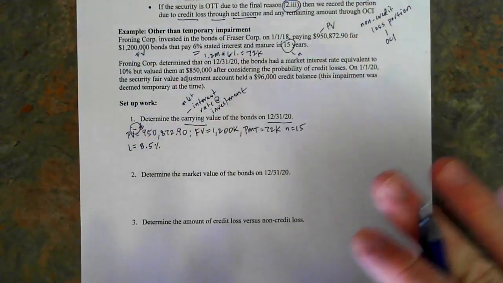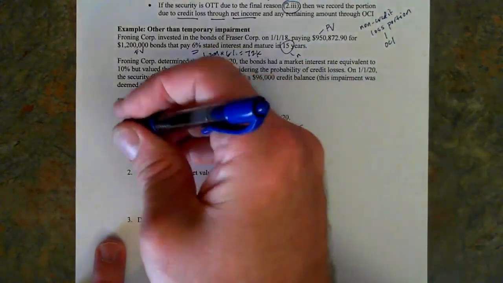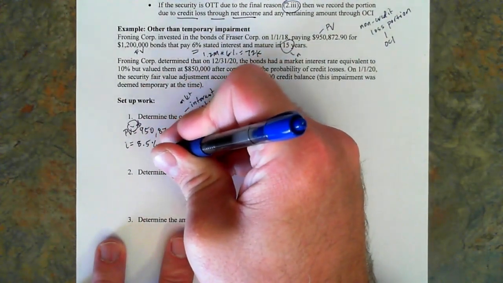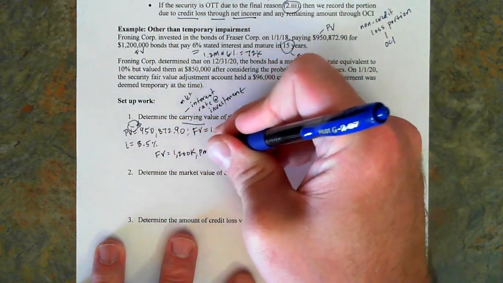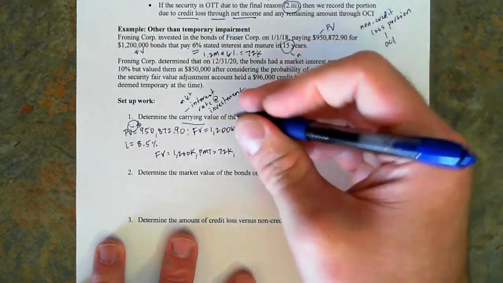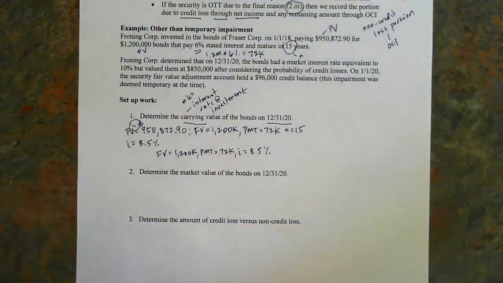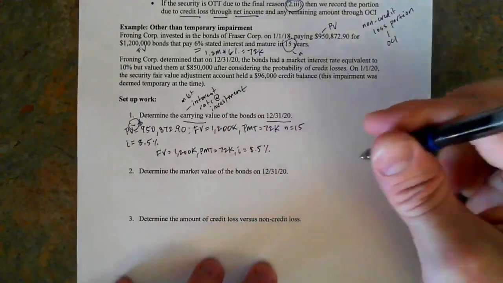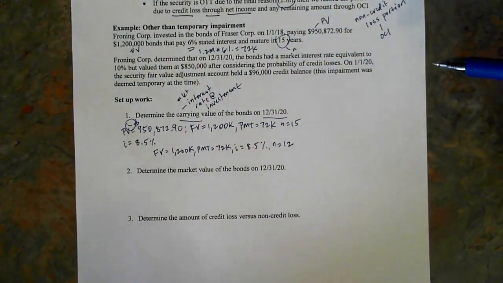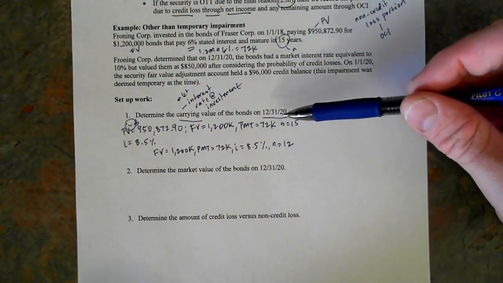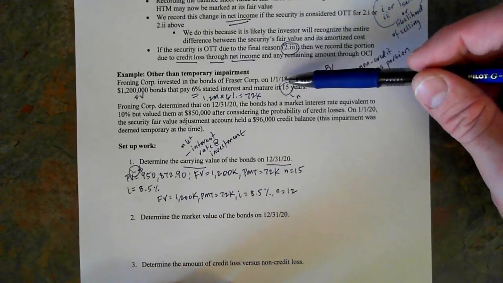But that only solves for what was going on when we invested on 1/1/18. If we're going to peel this forward, we know that the face value is the same, 1,200,000. We know that the payment is the same, 72,000. We know that our I now is 8.5%. But in order to get that carrying value without taking it through all those iterations, I'm solving this when N equals 12. Because remember, to find the carrying value at any point in time, we just have to adjust our N.